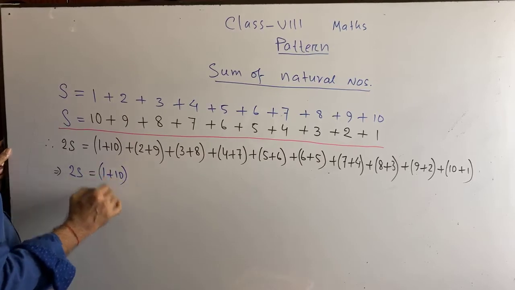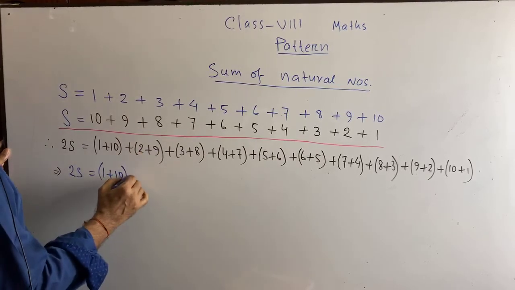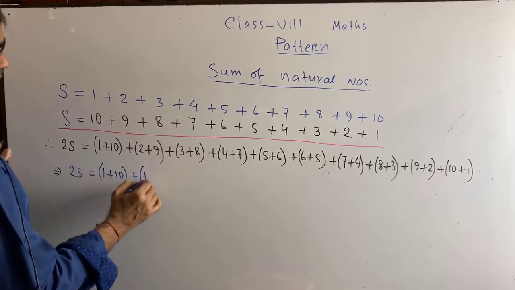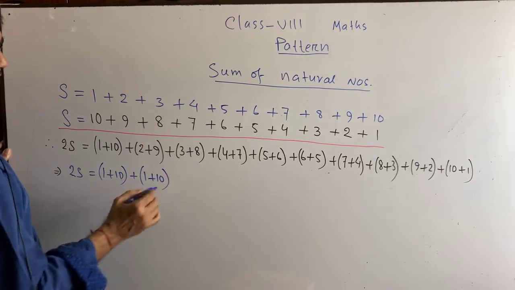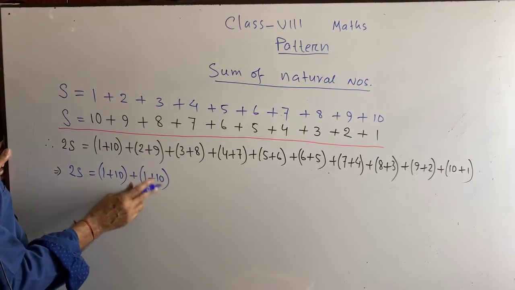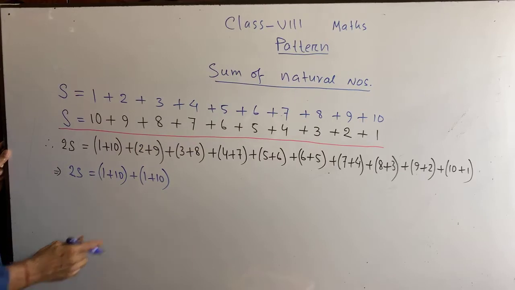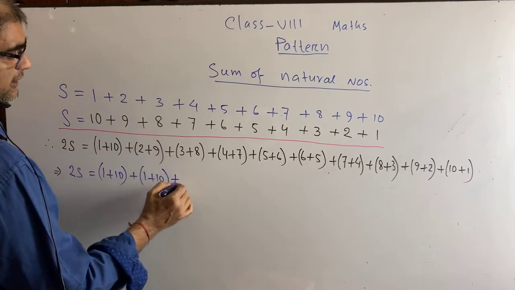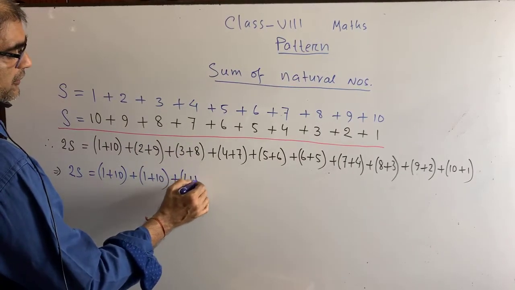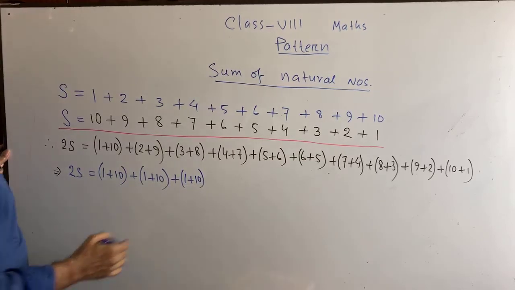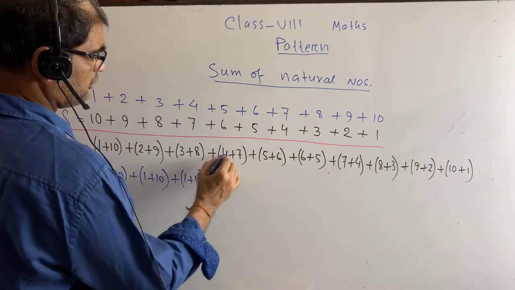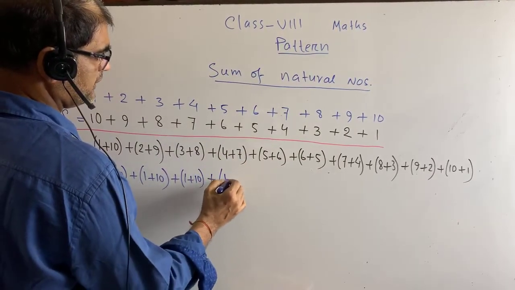Yes, we can write. 2 plus 9 equals to what? 11. We can write it 1 plus 10. You see 1 plus 10 equals to 11. 2 plus 9 is also 11. 3 plus 8, it is also 11. So we can write it 1 plus 10. You see again 4 plus 7 equals to what? 11. So it is 1 plus 10.